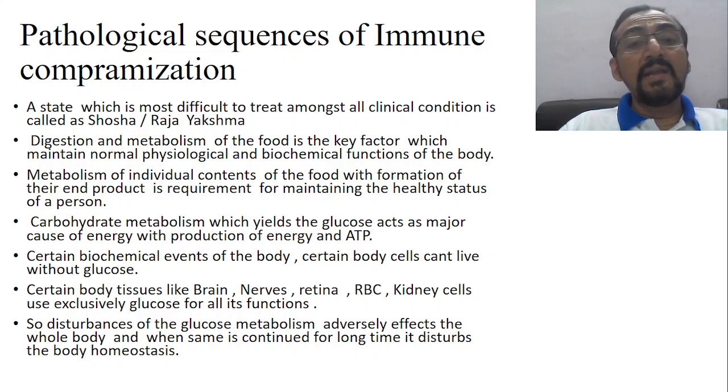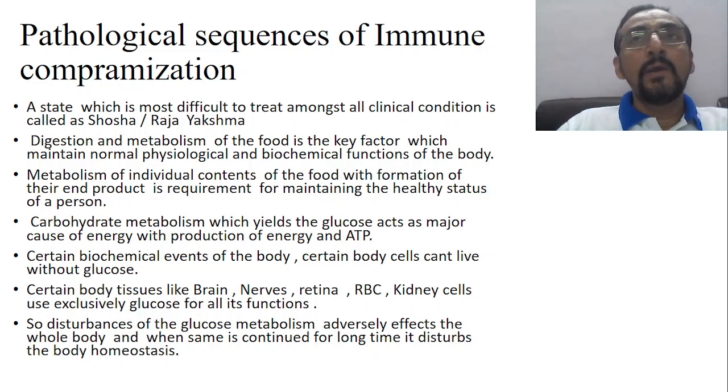Similarly, in certain biochemical events of the body, certain body cells cannot live without glucose. We know that. How important glucose is. Starting from the RBC, then retina, nerve cells, they always want the carbohydrate source, glucose, for all their functioning. Okay. Certain body tissues like brain, nerves, retina, RBC, kidney cells exclusively use glucose for all the functions. Okay, carbohydrate derived glucose for all the functions. So disturbances of glucose metabolism adversely affect the whole body, and when the same is continued for a long time, it disturbs the body homeostasis. This is point number one.